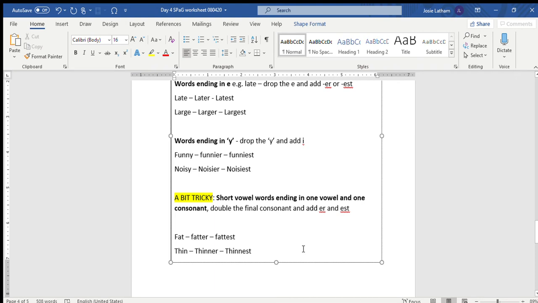Short vowel words ending in one vowel and one consonant, we have to double the final consonant and add ER and EST. Let me explain this to you. I'm going to zoom in a bit. Oops, try that again to make it a bit bigger.